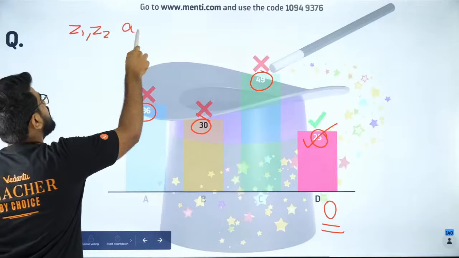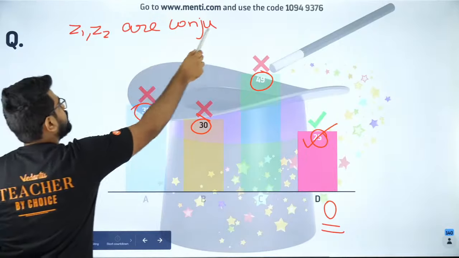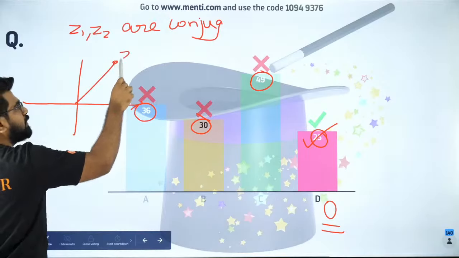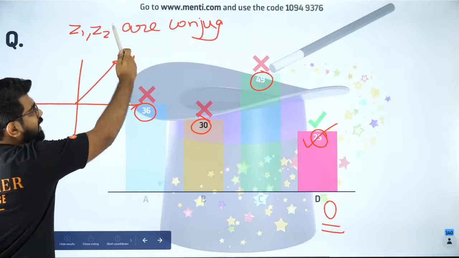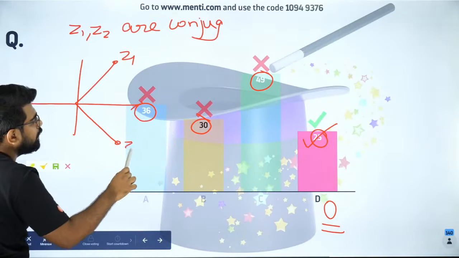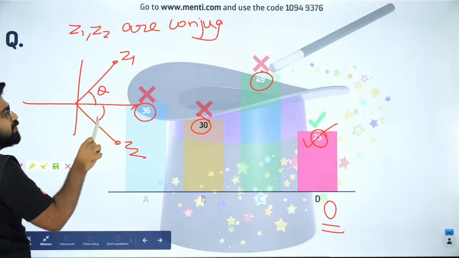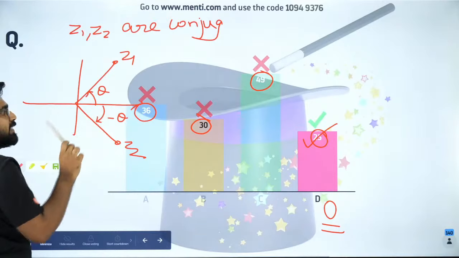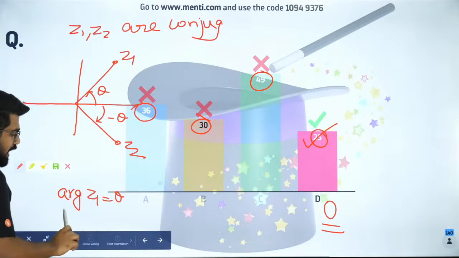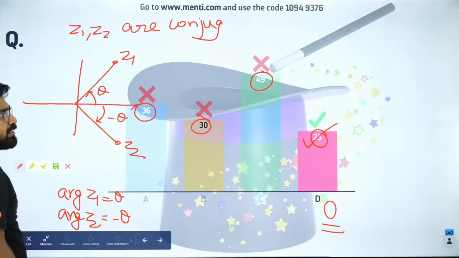Z1 and Z2 are conjugates. Conjugate means if you have Z1 like this, Z2 will be the reflection of Z1 about the x-axis or real axis. So Z2 will be like this. So argument of Z1, if it is theta, argument of Z2 will be minus theta. Did you all get that? So argument of Z1 is what? Argument of Z2 is what? Are you all clear with it?